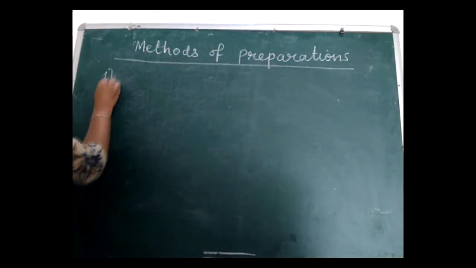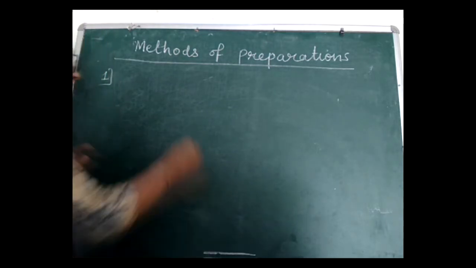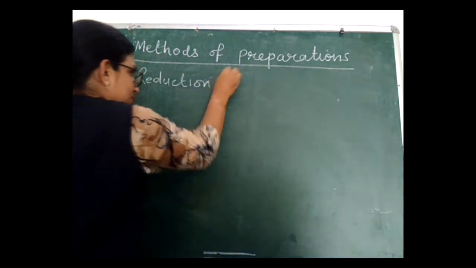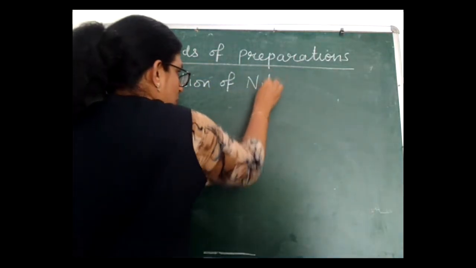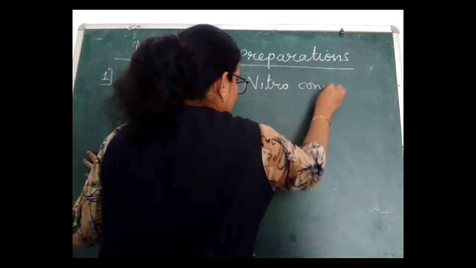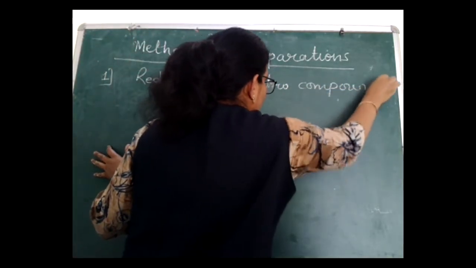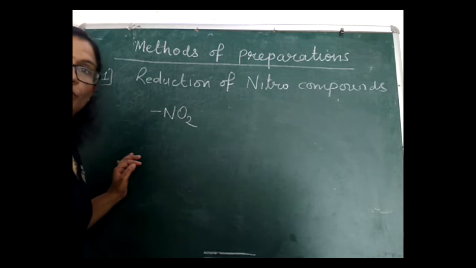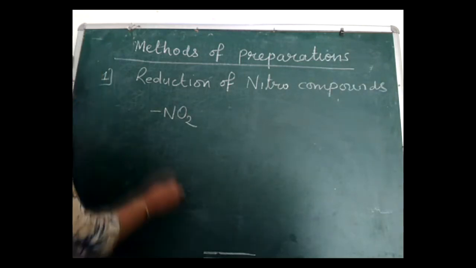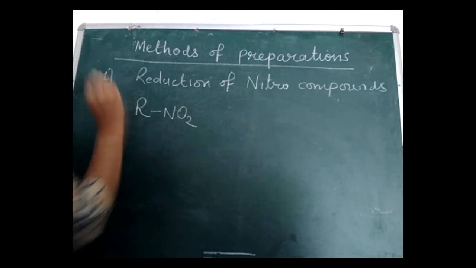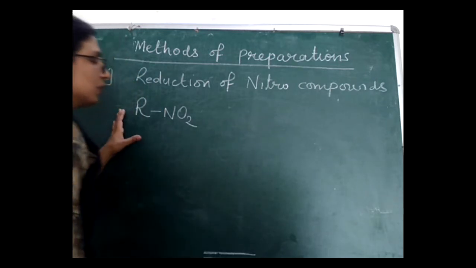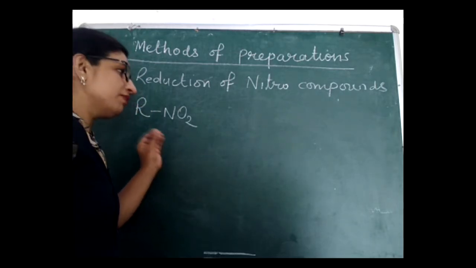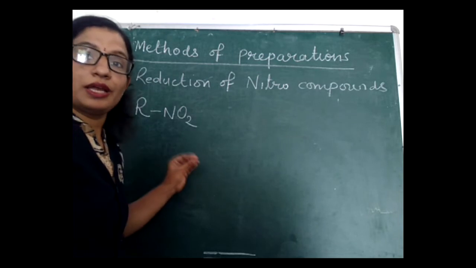The very first method to prepare amines is by reduction of nitro compounds. We know nitro compounds are compounds containing NO2 as the functional group. Here I am taking in the equation a particular nitro compound, say RNO2. When a nitro compound is reduced, as the heading tells us, the reduction will take place, but we have to stick to the reducing conditions.